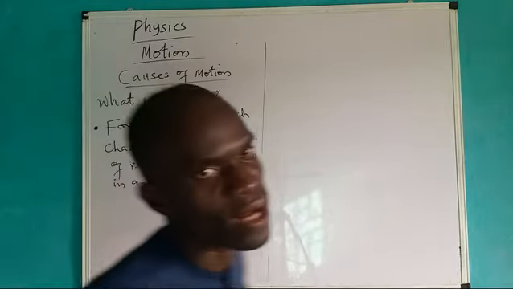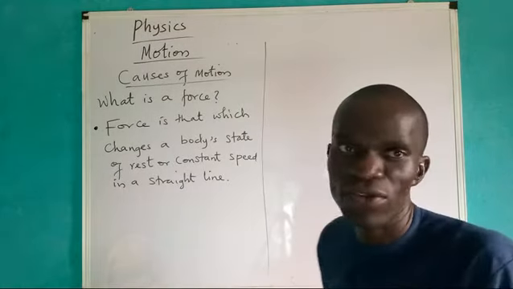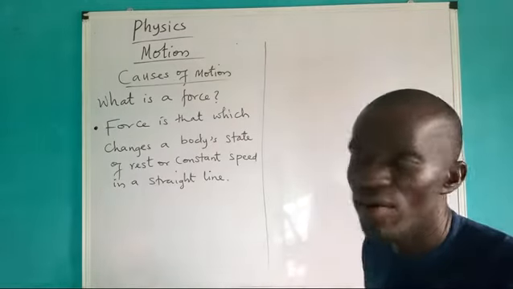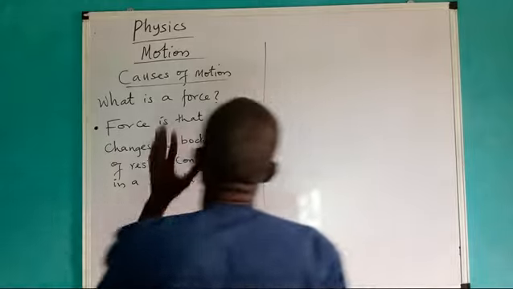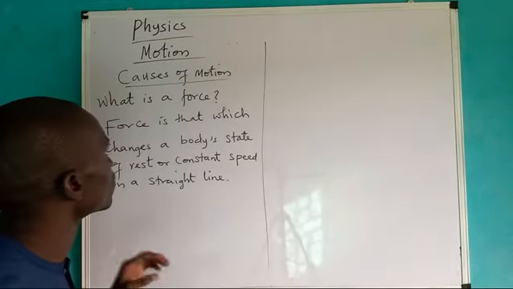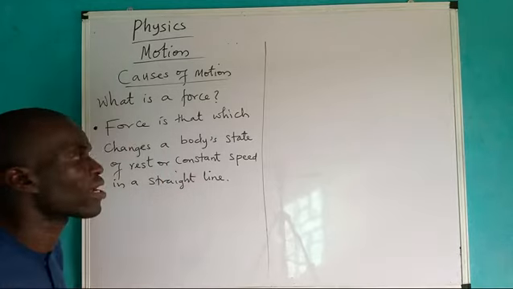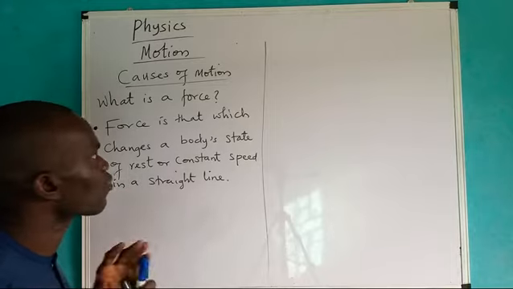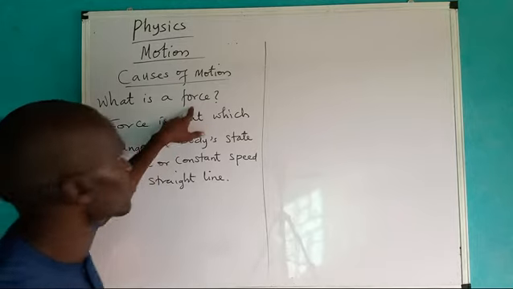And today we are going to look at causes of motion. Remember we have discussed so much on motion. We have done velocity time graph, we have done the general equation of motion, but our mind today is going to deal on causes of motion. Now that agent that causes motion is known as force. Please don't forget this. The agent that is responsible for any body to undergo motion is known as what? Force. And that is what we are discussing today.